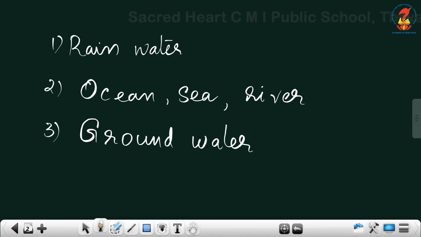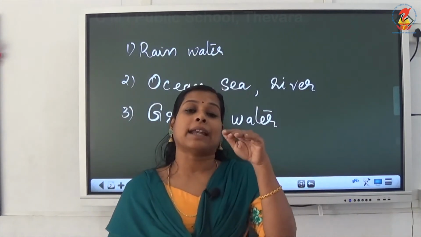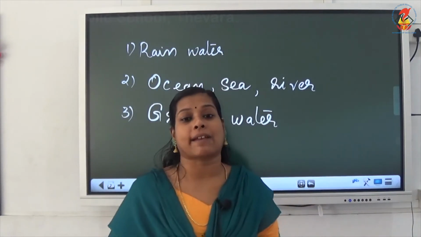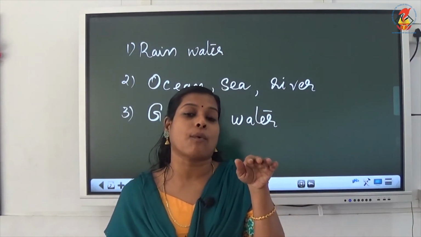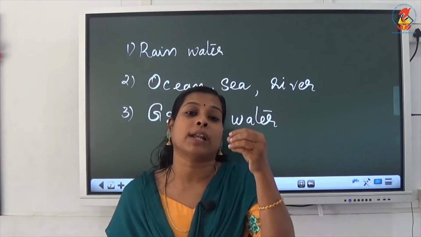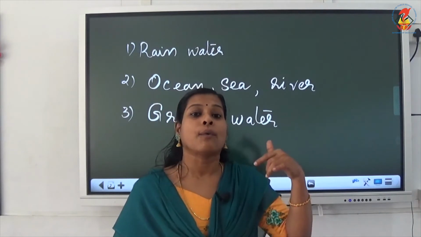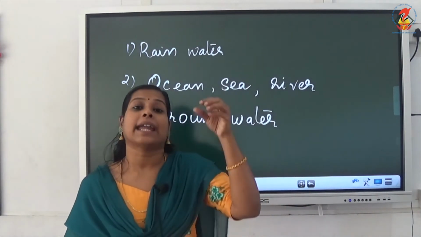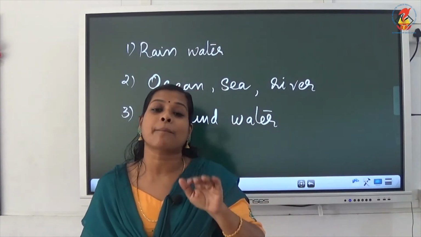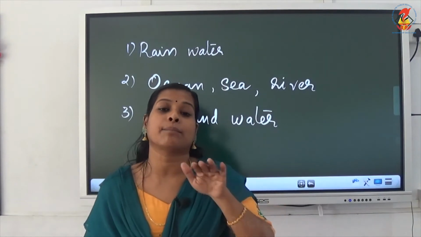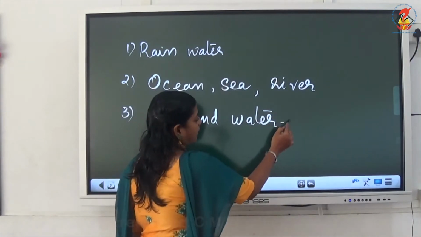The third source of water is groundwater. What do you mean by groundwater? When rain is falling on the land or surface of the earth, that rainwater will flow through the surface of the land. When it is flowing through the surface of the land, this water will seep into the gaps between the soil. Some quantity of water will be stored there below the soil, and that is actually groundwater.